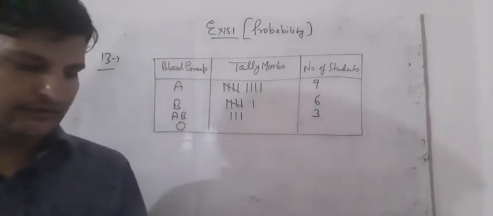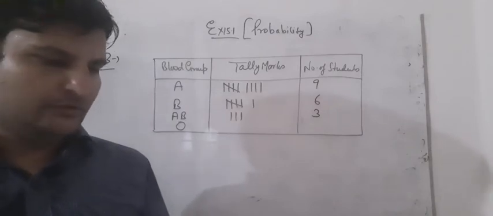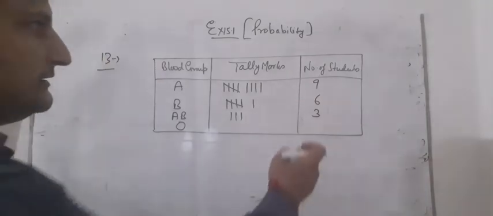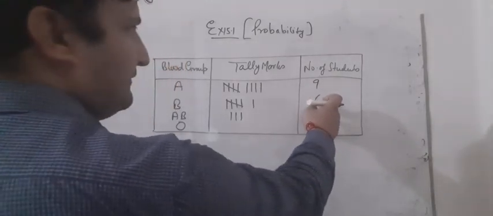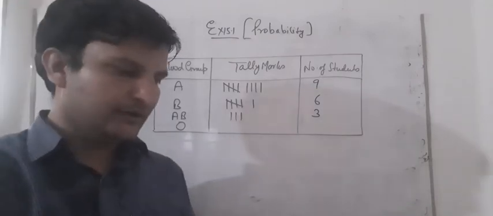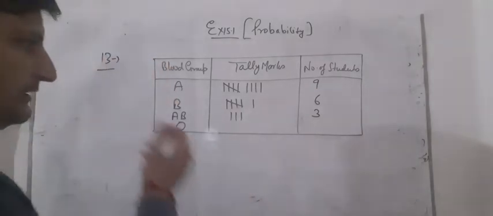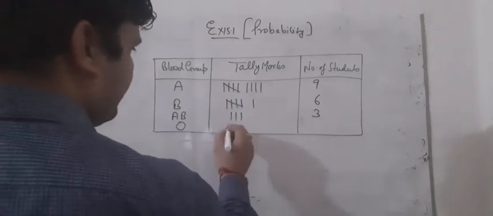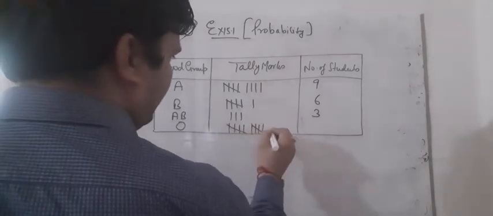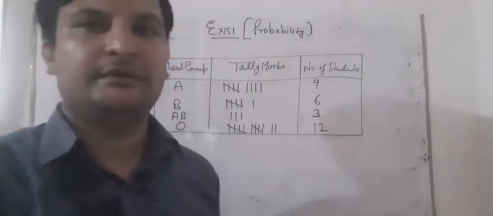And the last one is O. For the O group, you can also write it as whatever remains: 9 and 6 is 15, and 3 is 18, and the total number given is 30 students. So we can write it means 12. These are the 12 students.